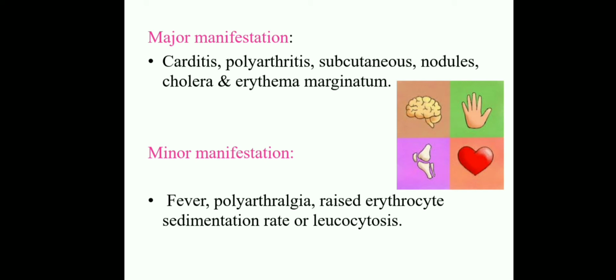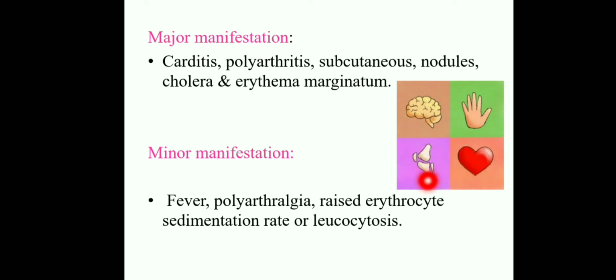Coming to the major manifestations: carditis, polyarthritis, subcutaneous nodules, chorea, erythema marginatum. And the minor manifestations are fever, polyarthralgia, raised erythrocyte sedimentation rate, that is ESR, and leukocytosis, because it is an autoimmune inflammation. Okay, this is about the minor manifestations of rheumatic heart disease. All of it clear? Mainly it is present in the joints.